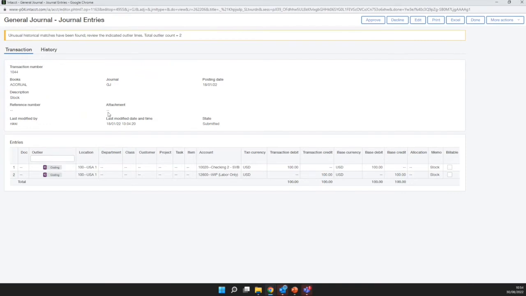In this instance, it's a strange combination or a strange account to be posting to. I don't normally journal to these accounts. So what it's highlighted is that there's a potential problem with this posting before we've even approved it. That means we could fix the problem before it even posts to the ledger and goes through as approved, therefore meaning that we don't need to correct it in the future.